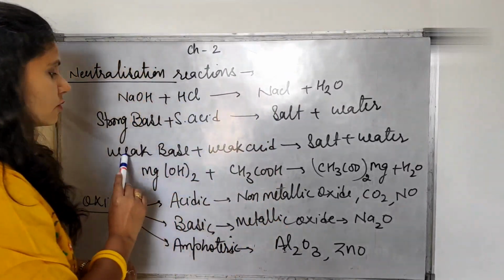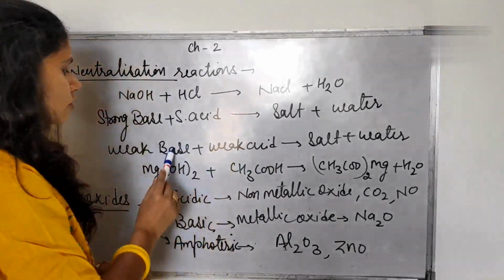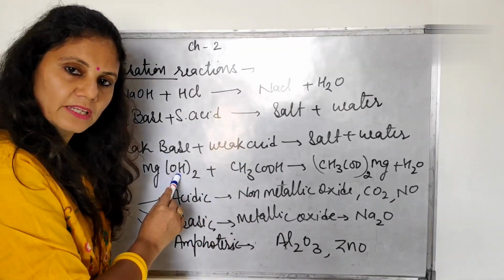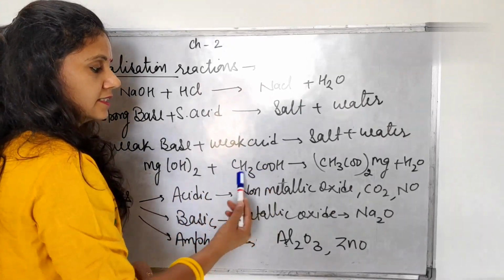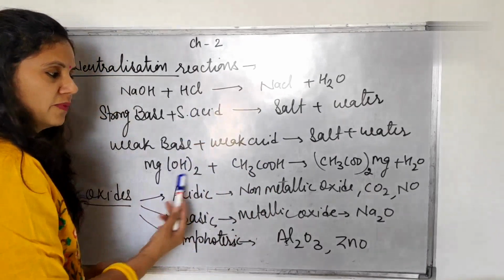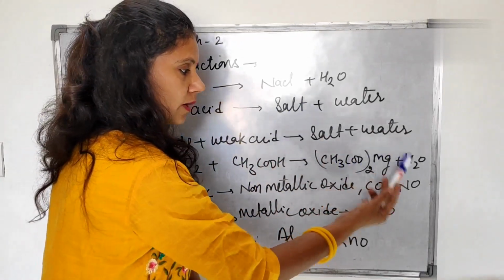Another example is for weak acid and weak base. The weak base example I am taking here is magnesium hydroxide, and the weak acid is acetic acid. This is vinegar. Vinegar and milk of magnesia are mixing into each other and they are forming salt and water.